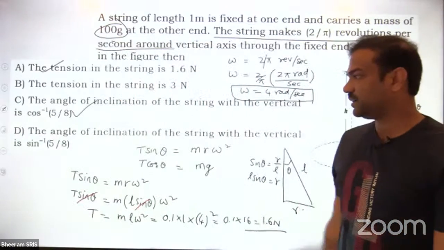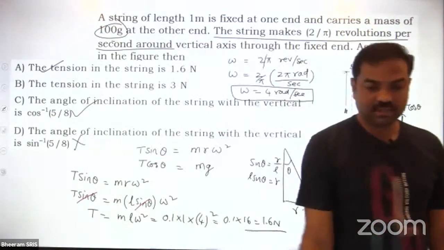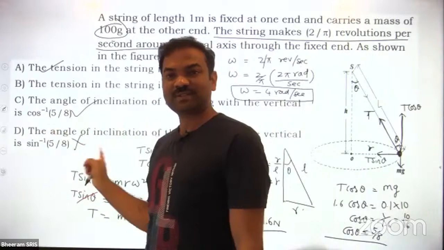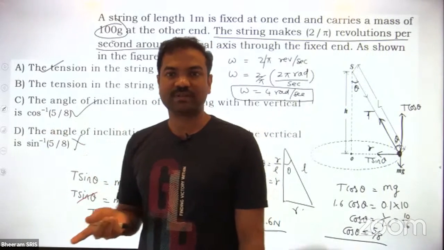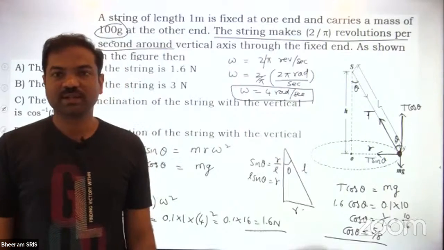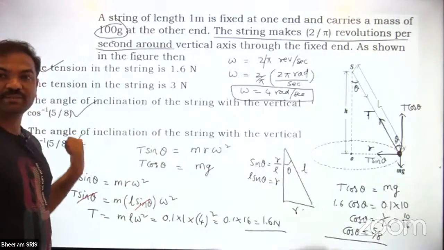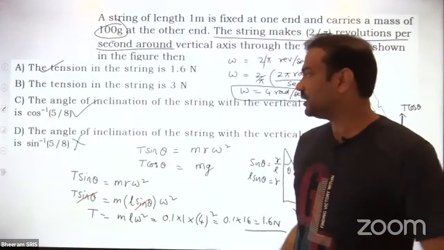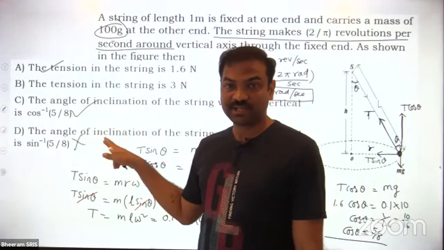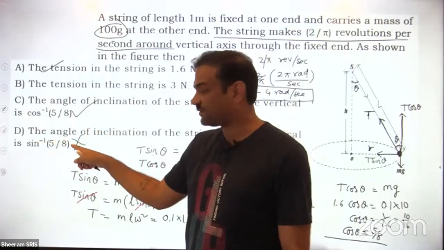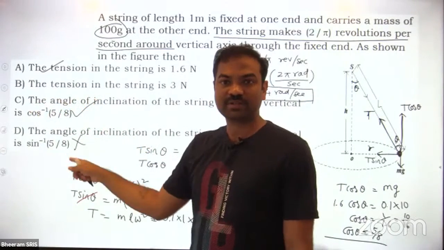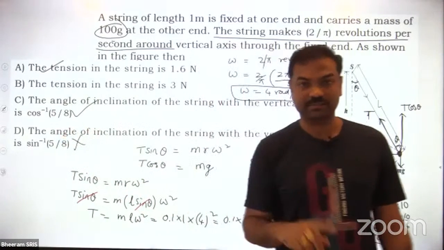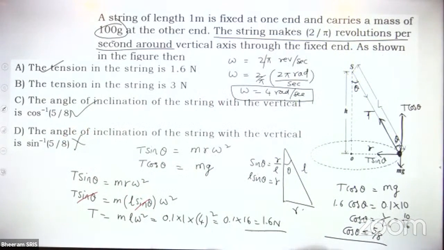As it is cos inverse 5 by 8, it should not be sin inverse 5 by 8. Sometimes you have to verify more than one option. They have given cos inverse here, but sometimes they'll give the sin inverse of something. Cos theta we know, so sin theta we can find out, root of 1 minus cos square theta. Sometimes they'll give it in terms of sine to test your ability to go for the next option or not. So you have to verify the sin inverse value also. But here, cos inverse 5 by 8 won't be equal to sin inverse 5 by 8, so obviously you can leave that option. If any other number is there, please verify it, because then that option also can be correct.